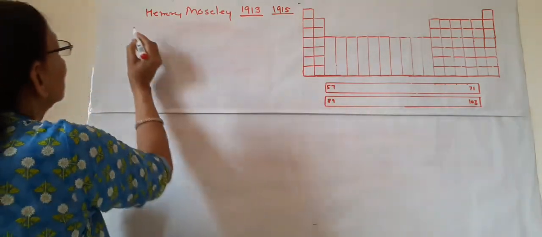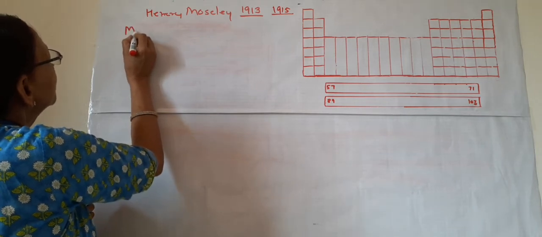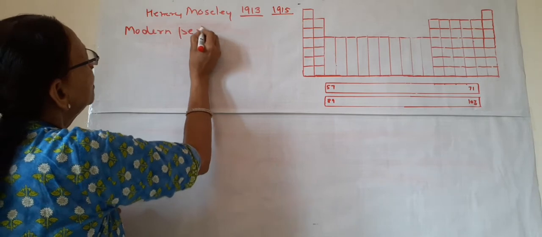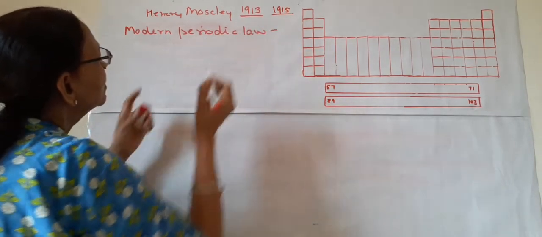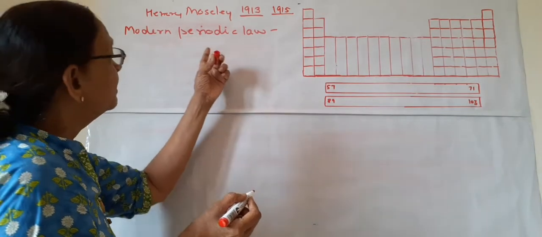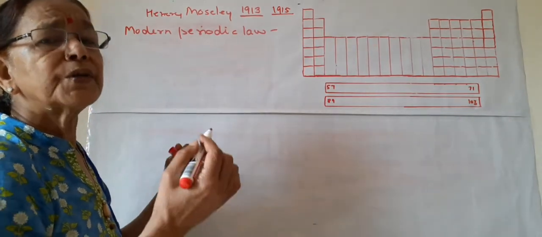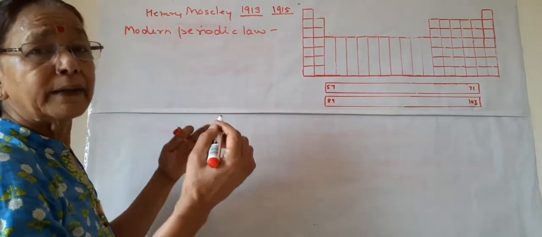So what is his law? The law of Moseley is known as the modern periodic law. Now we know why these laws are known as periodic. We have studied this. So the modern periodic law, just learn it by heart.